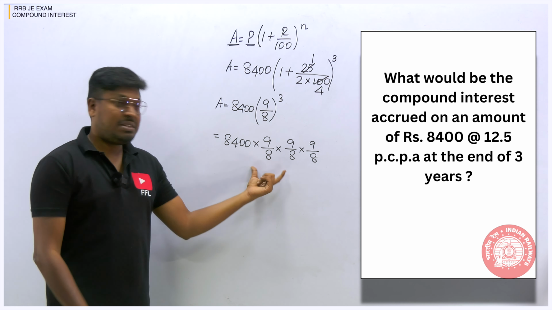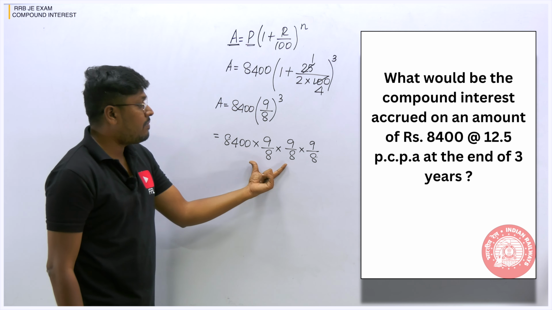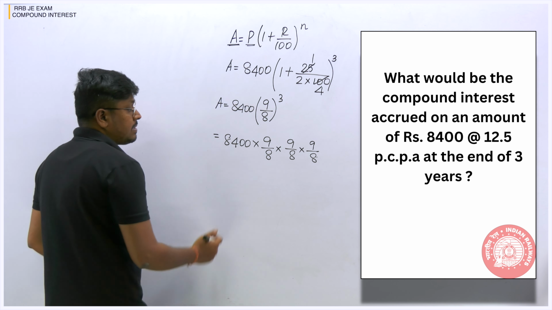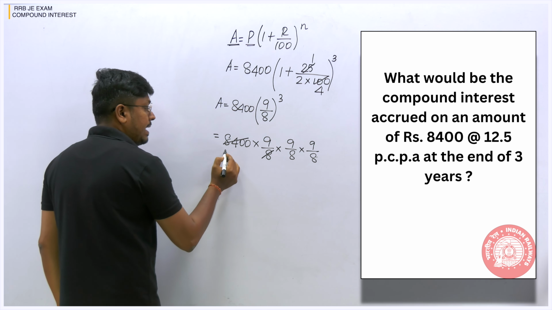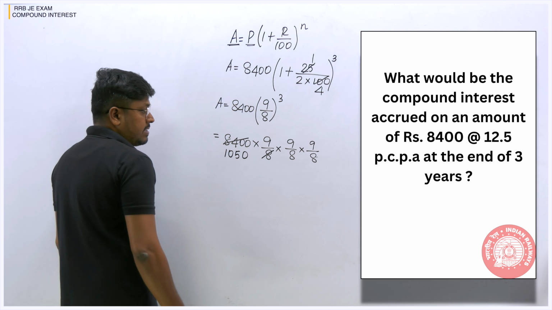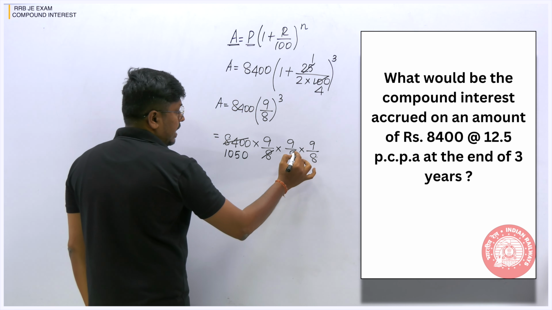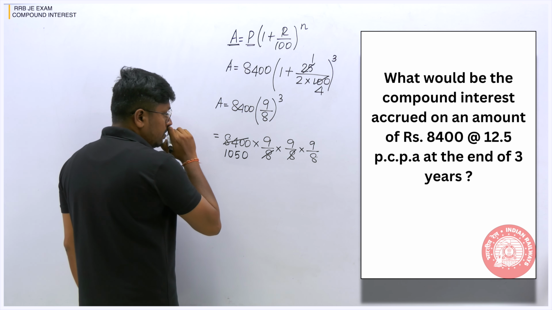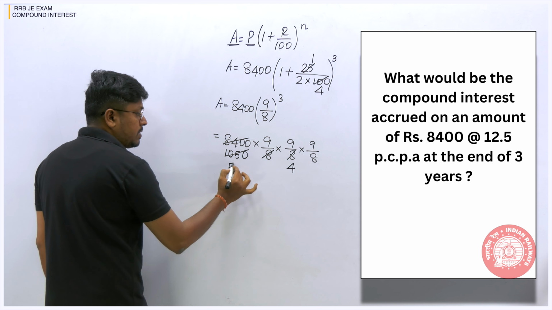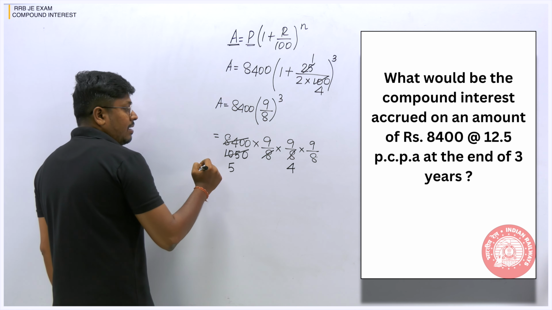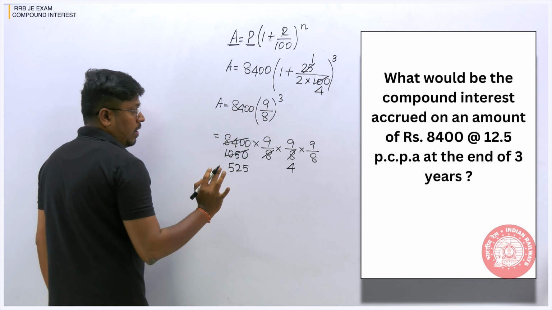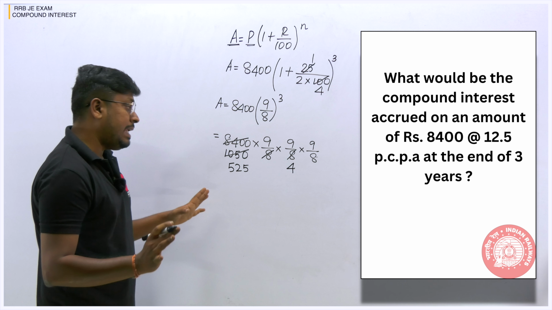We can't guess it, but in case we are solving it in an exam, make sure to solve the question a little bit faster. So now when you cancel these numbers, we can cancel 1 8s are 8, so 0, 8 5s are 40, 0. Again check whether we can cancel further, on the 2 table: 4 2s are 8, 5 2s are 10, so remaining will be 0, 2 2s are 4, remaining will be 1, 5 2s are 10. That's it. Now we can't cancel any numbers further.